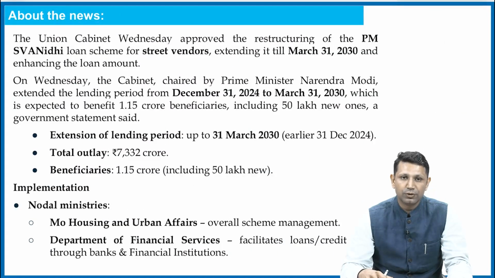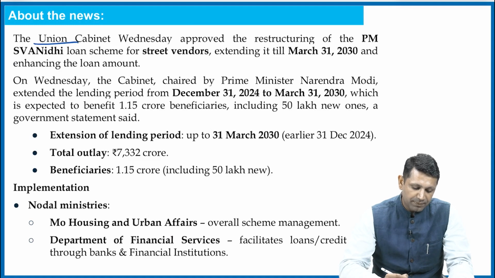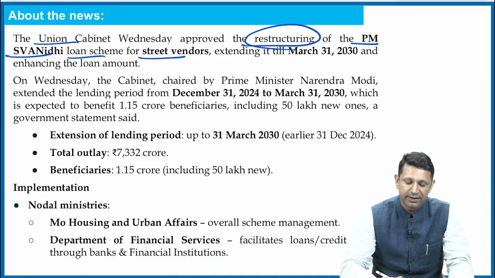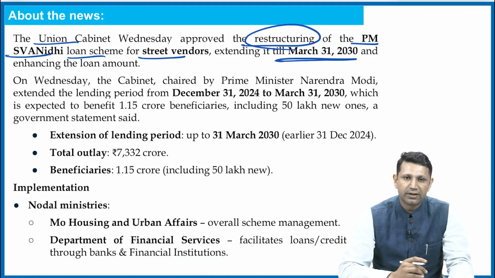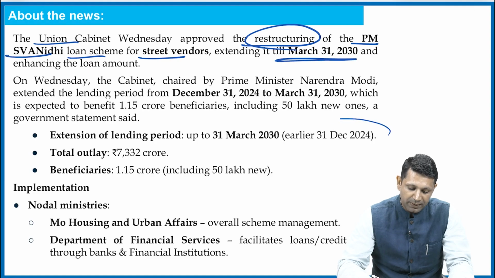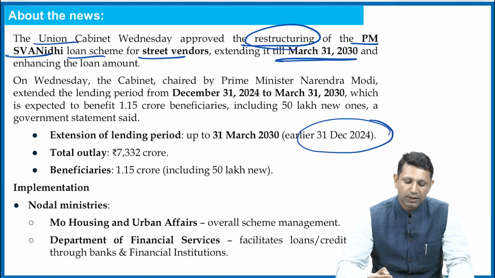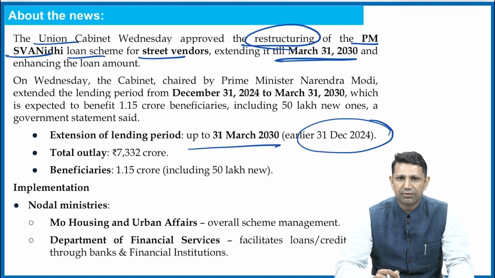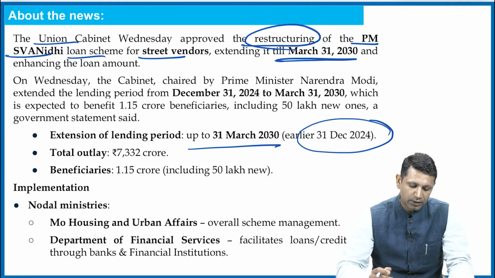Now let's see the news. The news is that the Union Cabinet on Wednesday has approved the restructuring of the PM SVANidhi loan scheme for street vendors, extending it till March 31st, 2030. Earlier, it was supposed to end on 31st December 2024. Now it has been extended to 31st March 2030. So till the full financial year of 2030, this scheme is going to continue.